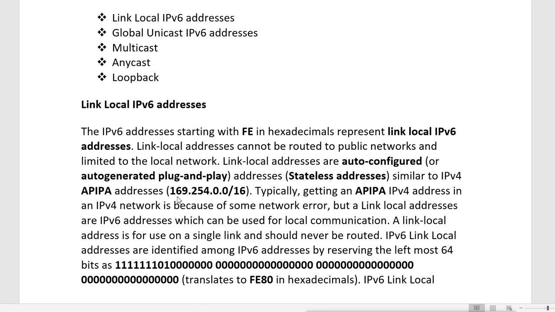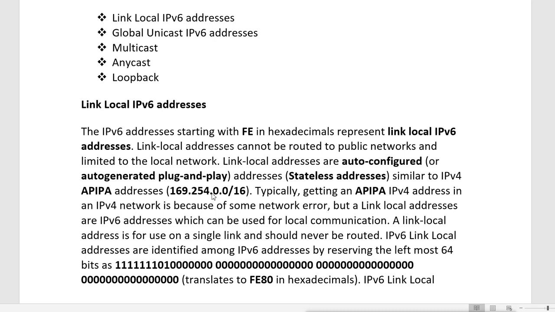Actually, it is not defined as a private address by IANA or the developers of IP. It is defined by Microsoft. We can say that Microsoft has taken the range from IANA and made that range private.